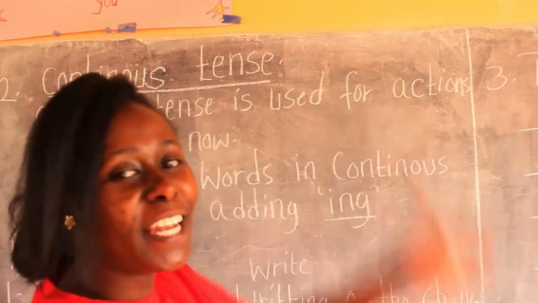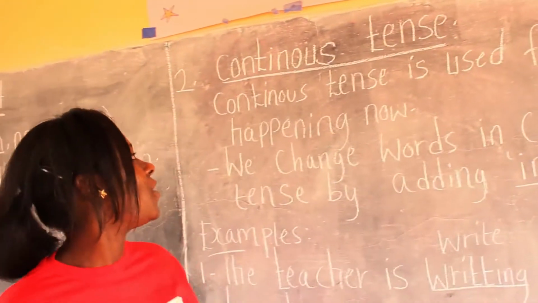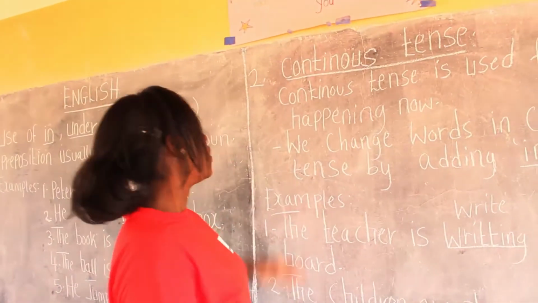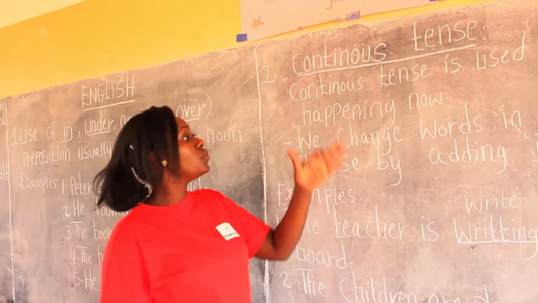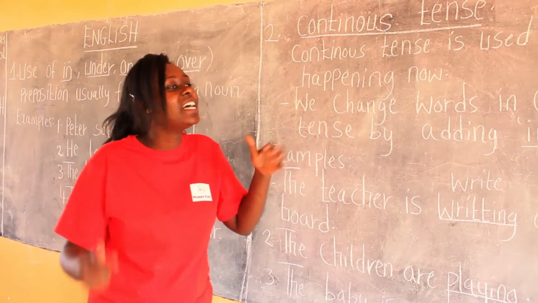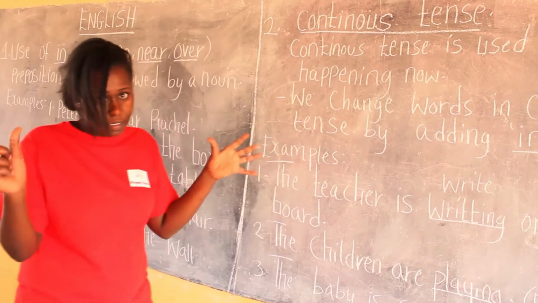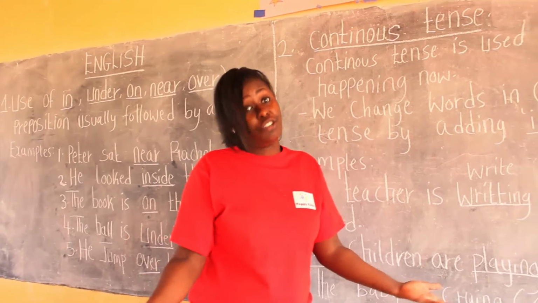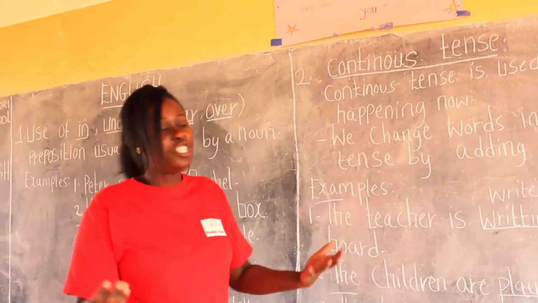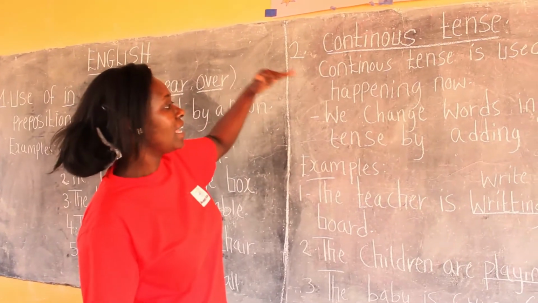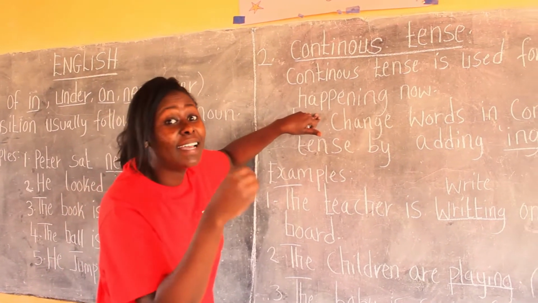Welcome back to our lesson. We have another topic in English, and this is continuous tense. Continuous tense is used for action, but action that is happening just right now. For example, the teacher, me teacher Mary, I am teaching. What am I doing? I am teaching. So, if I'm teaching, it is something that I'm doing right now.